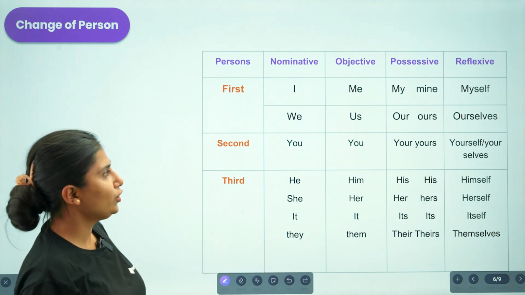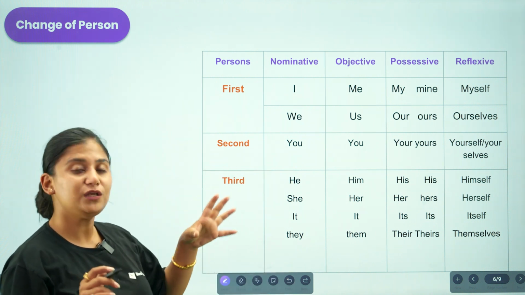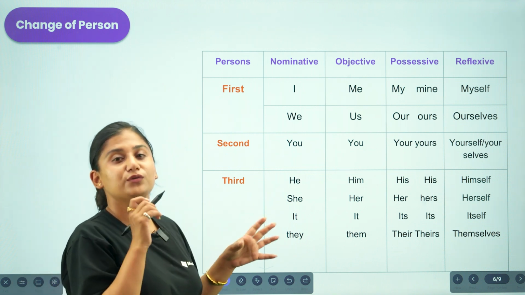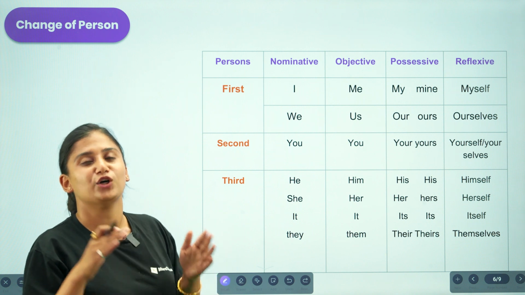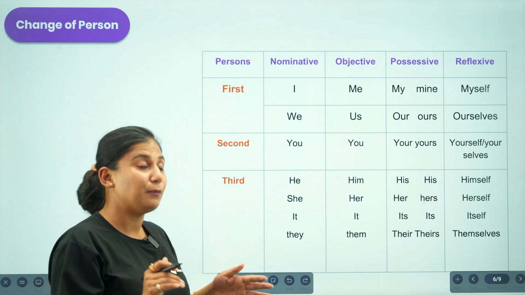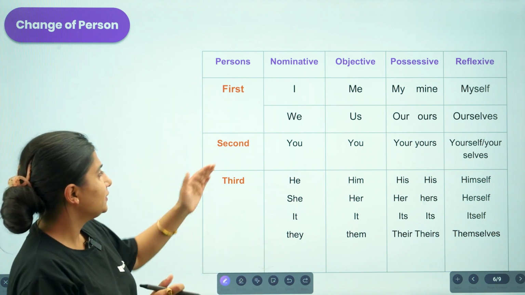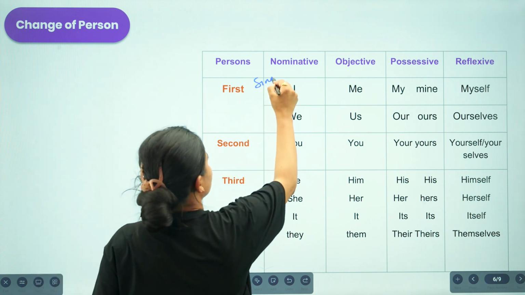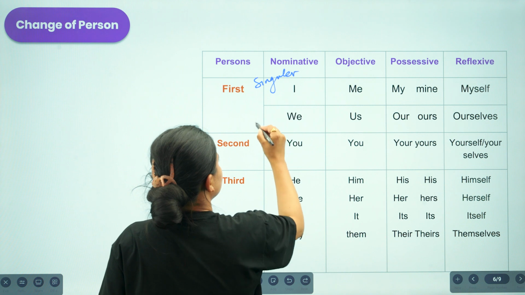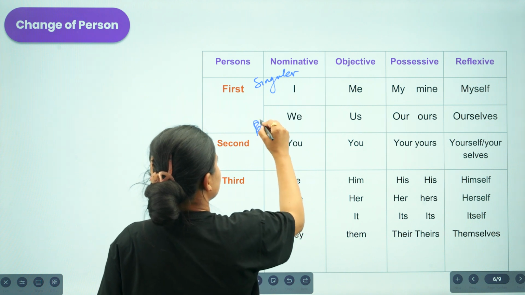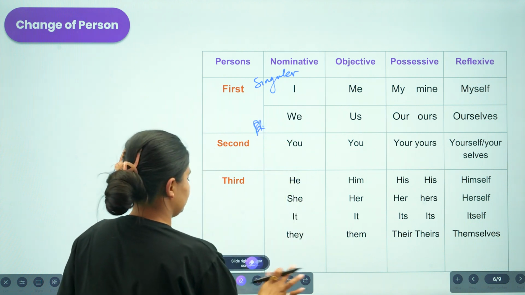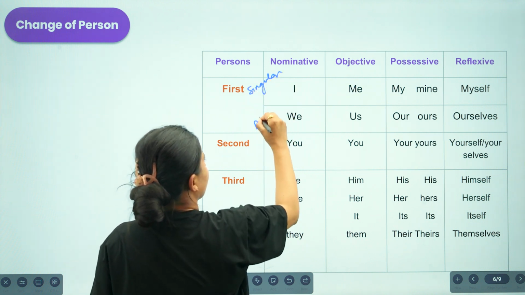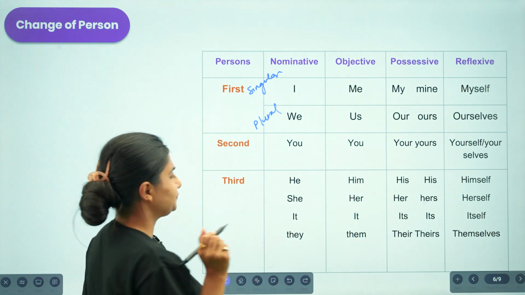So now moving on to the reflexive form. We use reflexive when the subject and the object of a sentence are same. So moving on to the next row. So here these are the singulars, these are the plurals.